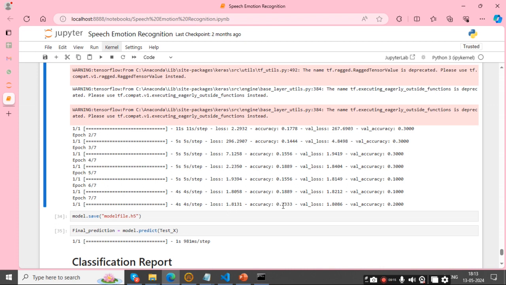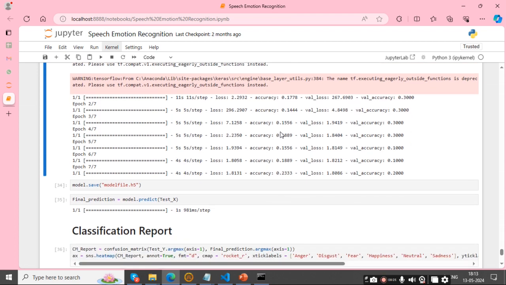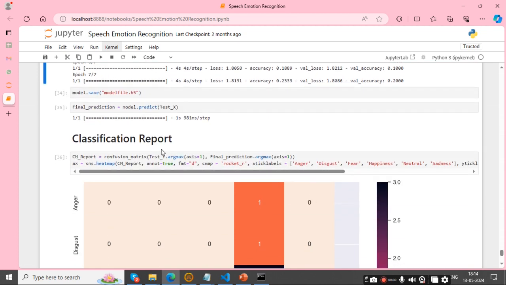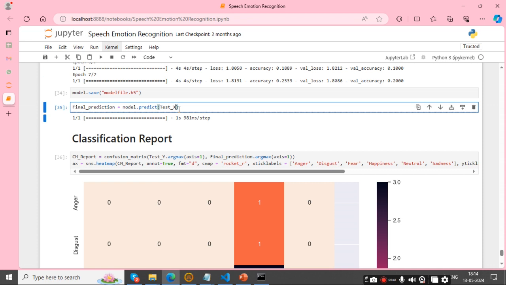So accuracy is, and validation loss and validation accuracy. It depends on file quality, audio quality, and those models are saved in the model.h5 file.